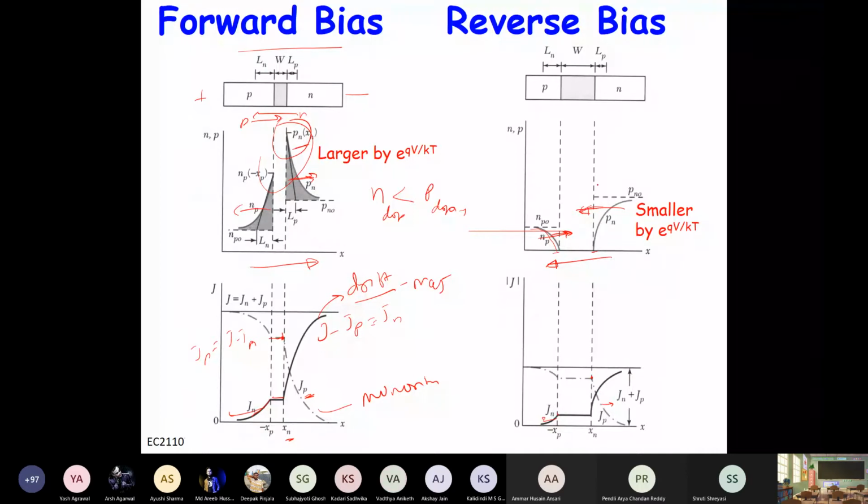So basically you have a similar thing, but the direction of current is reversed. And of course the magnitude will be small, right? Because now delta N or delta P is simply NP naught or PN naught, and here it is NP naught or PN naught multiplied by an exponential factor. So in reverse bias, how much current can you have?